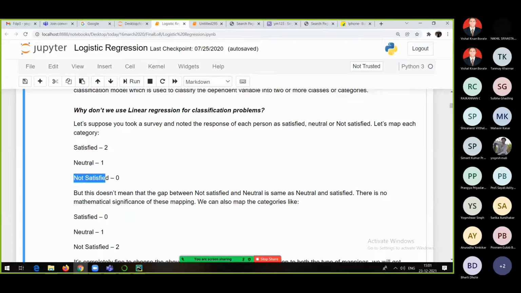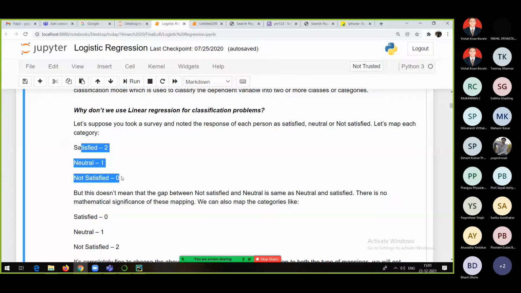Why is it so? I told you yesterday that before passing any data as input to any machine learning algorithm, one needs to make sure the data is in numeric format. That's why you can assign any numerical value. In case of binary classes, where there are only two classes, 0 and 1 is okay. But here there are more than 2 classes: satisfied, neutral, and not satisfied. So if one gives the values 2, 1, 0 or 1, 2, 0 or 0, 1, 2, whatever it may be, no problem at all.